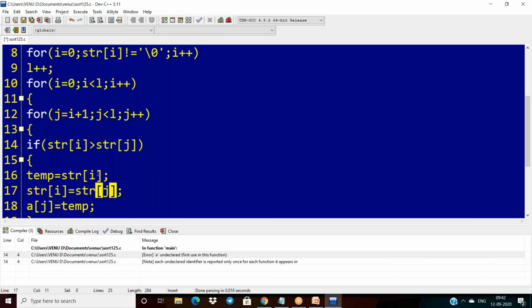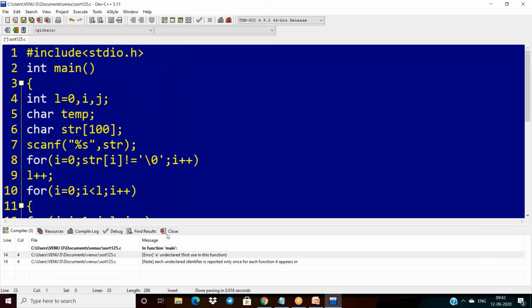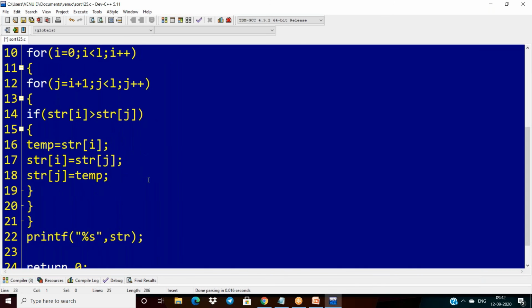So finally str of j. We are comparing each and every character of the string here, so that is why I have to change here. In the previous case, it was an array. Now in this scenario, it is a string. Now see the output.